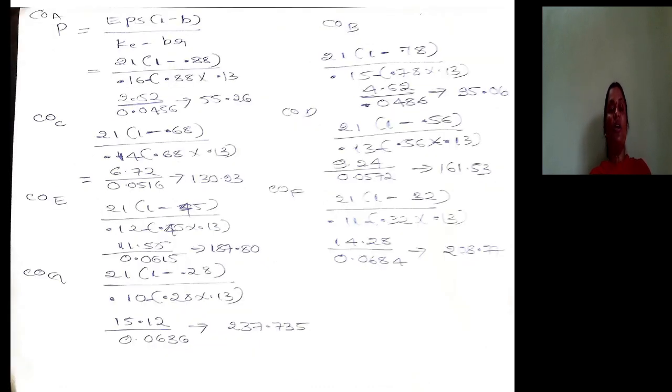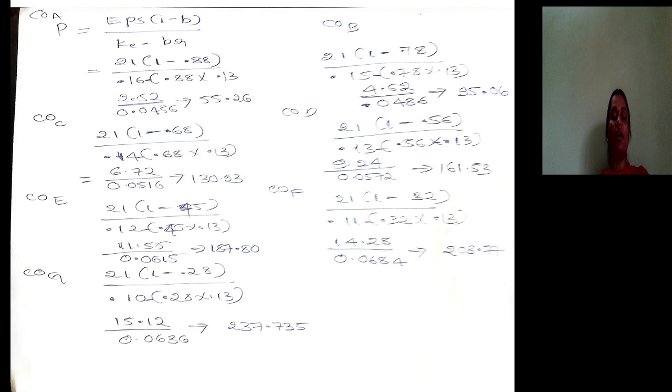So next, we need to calculate price. Price is equal to EPS into 1 minus B divided by KE minus BR. They have not given B. We should calculate B by deducting the payout ratio from 1. So we arrive at B. When we apply the formula, we arrive at the value of company A as 55.26 in terms of price of share. Company B is 95.06.